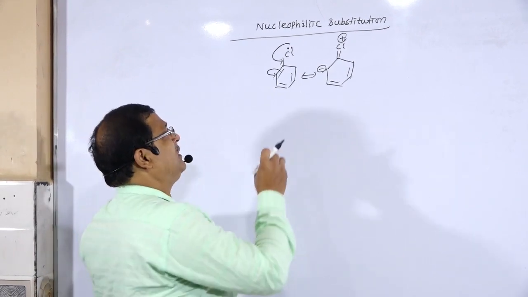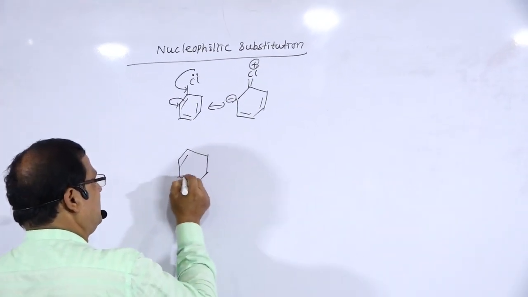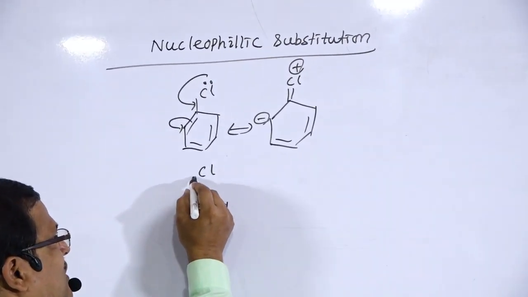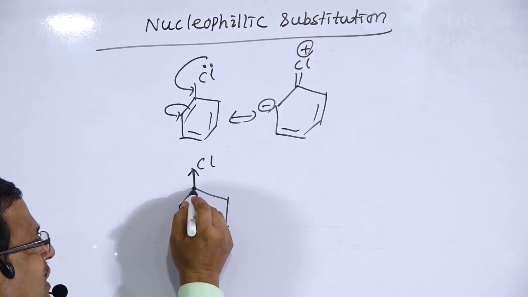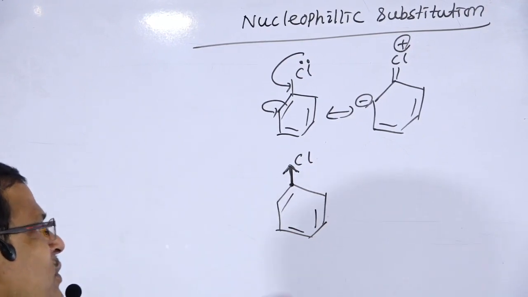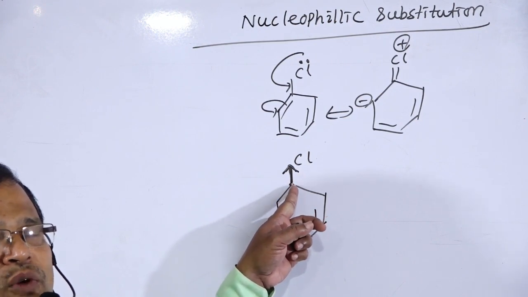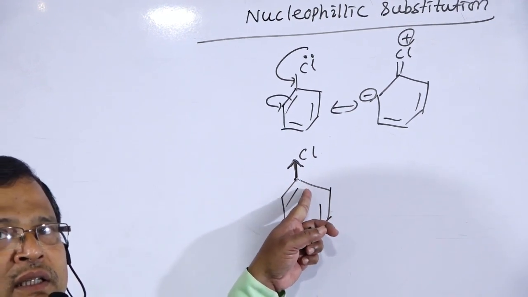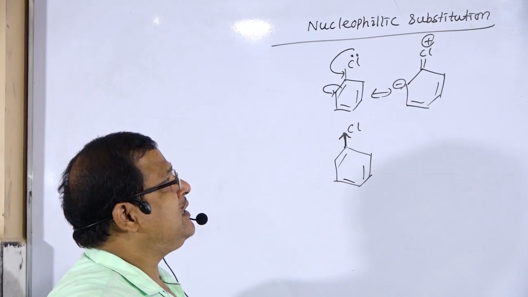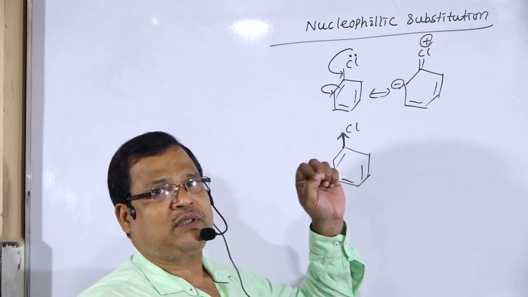And moreover, this chlorine atom at this particular point will withdraw electrons towards itself. That will withdraw electron from the ring, so electron density decreases at this point. Therefore, this point can be attacked by nucleophiles like NH2 minus or OH minus, etc. But it is a difficult process because of the development of that carbon-chlorine double bond character.